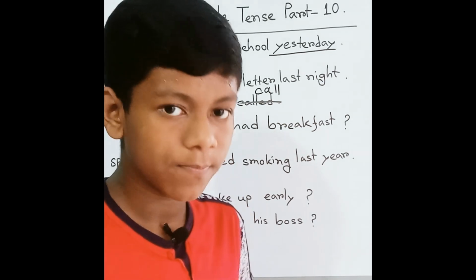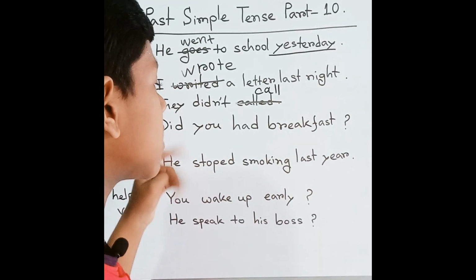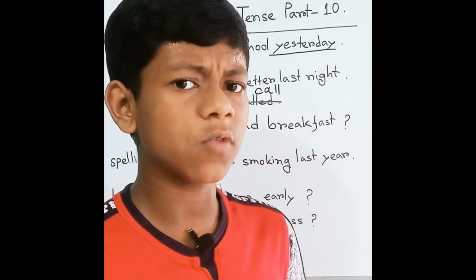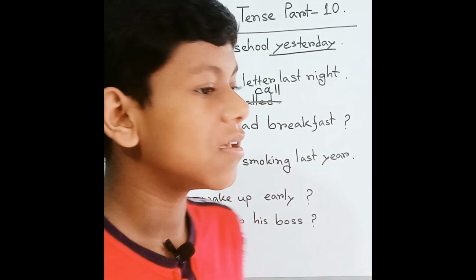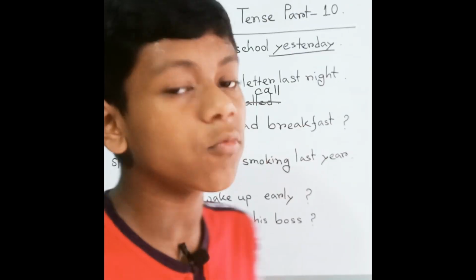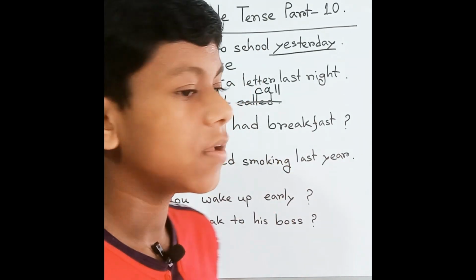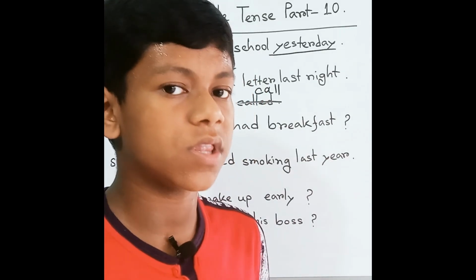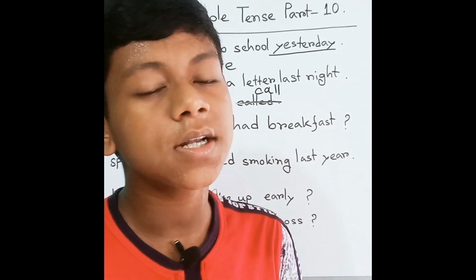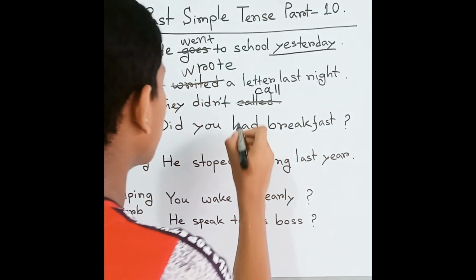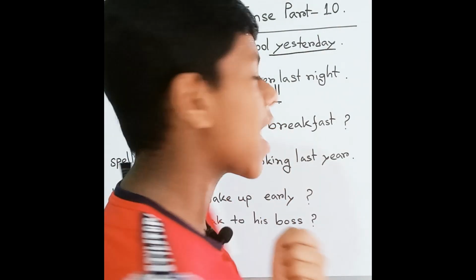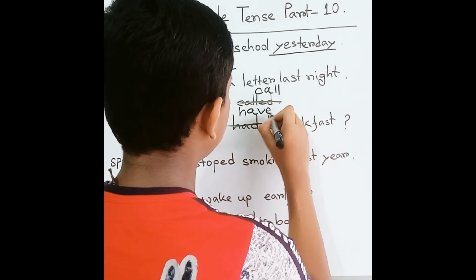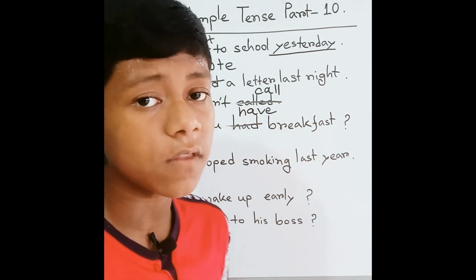They didn't call. Okay, so now another one is, did you have breakfast? So what's the mistake? You can think, yes, there is one mistake here, and that is "had," because we know that during the question we can't use the past form of the verb. So it will be the base form of the verb, that is "have." H-A-V-E. Did you have breakfast?